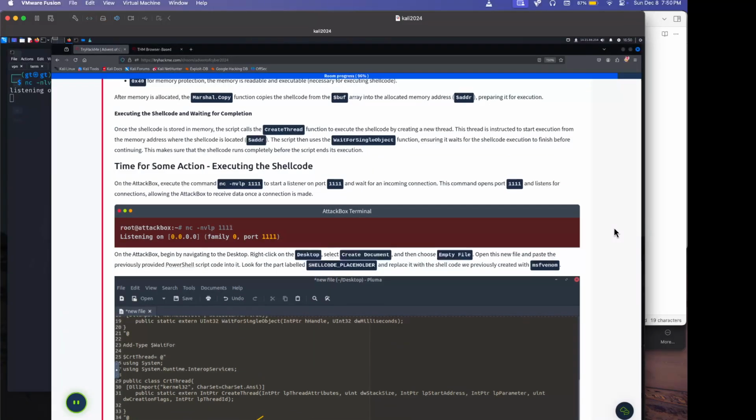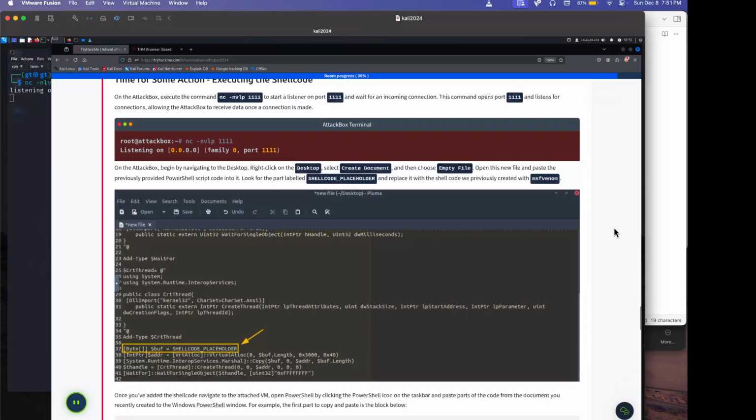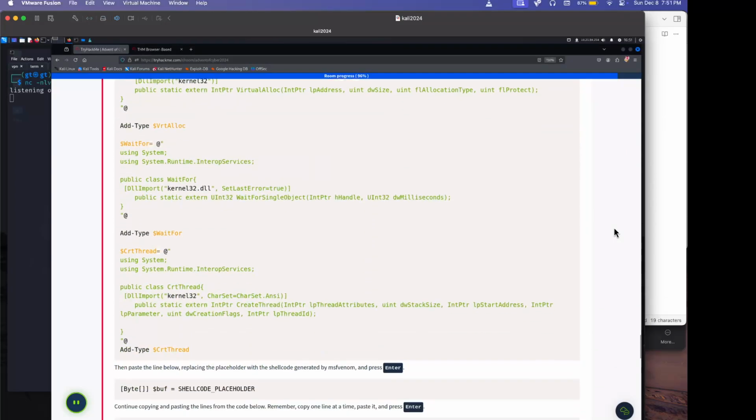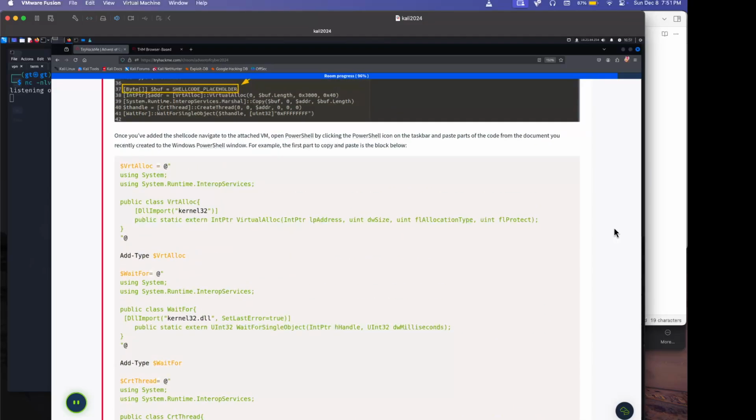Okay. Once on the attack box, begin by navigating to the desktop. Right click on desktop and create a document. Then choose an empty file. Open this new file and paste the previously generated code and replace it. Once you have added the shellcode to the attached VM, open PowerShell by clicking.